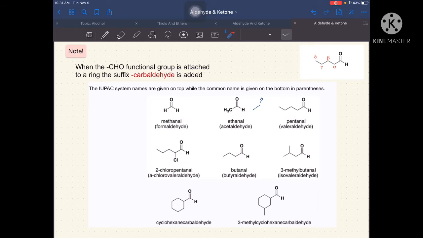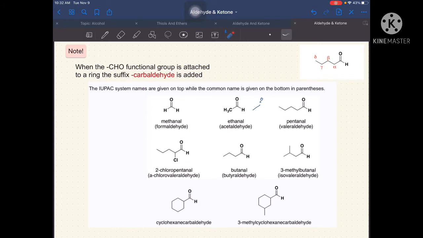So, we have here cyclo, kasi it is a cyclic figure, and then hexane kasi we have here 1, 2, 3, 4, 5, and 6 carbon atoms. So, we have cyclohexane. Then, let's just add the carbaldehyde. So, that's it. So, now, what if we have a substituent or side chain in our closed figure na merong functional group na ng aldehyde?